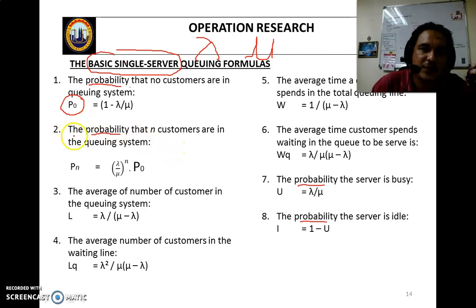What is the probability of n customers in the queuing system? N can be 2, 3, 4, 5, 10 or more.